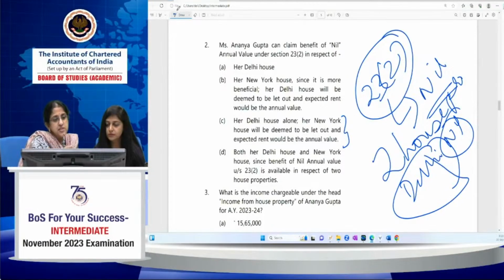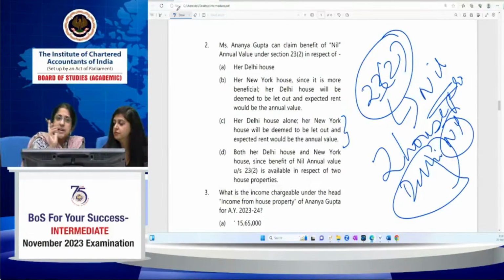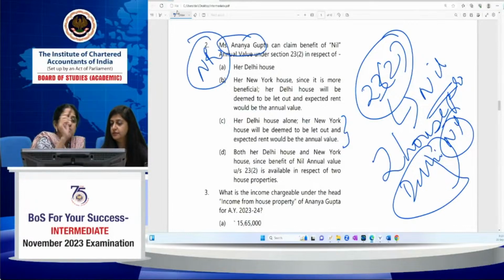Durga says option C: Delhi house alone, New York house will be deemed to be let out. Now, as per the provision, you can claim benefit in respect of two self-occupied properties. In this case, Delhi is also self-occupied, New York is also self-occupied. All that is very fine. But Ananya Gupta is a non-resident. This is important. This will change the answer.